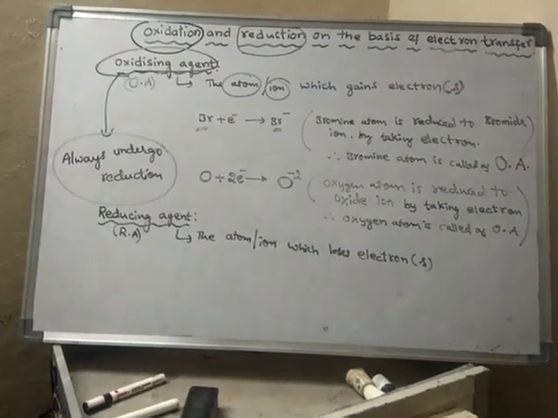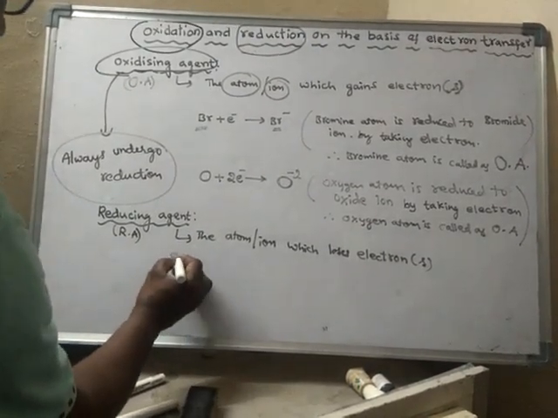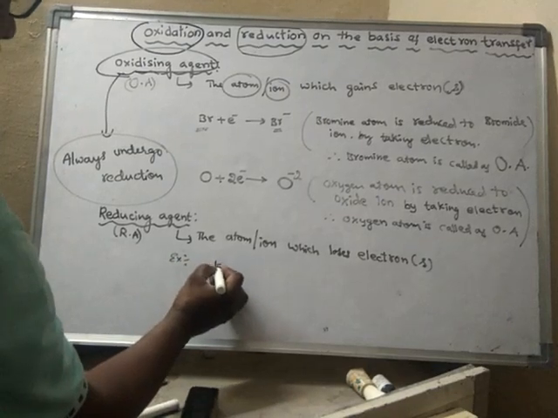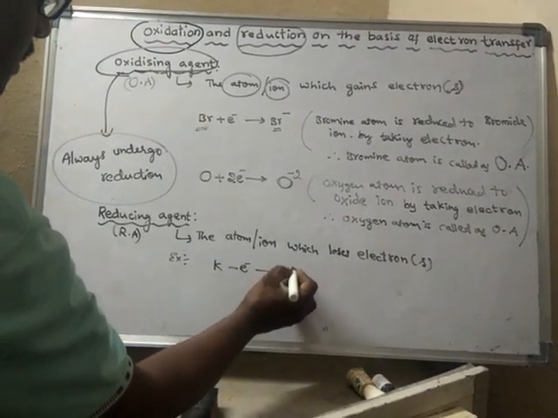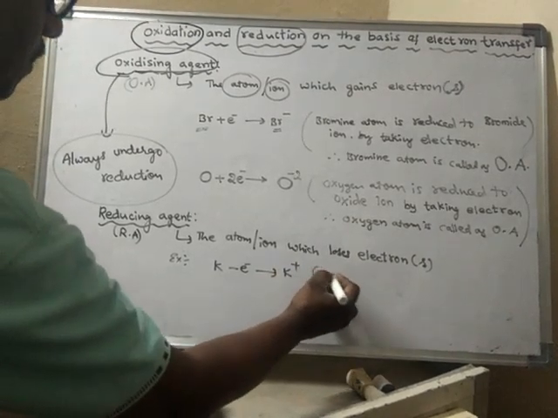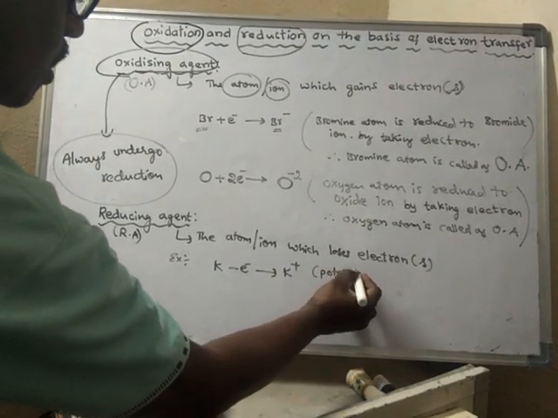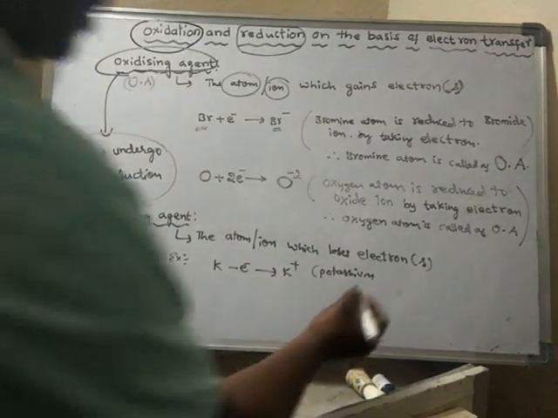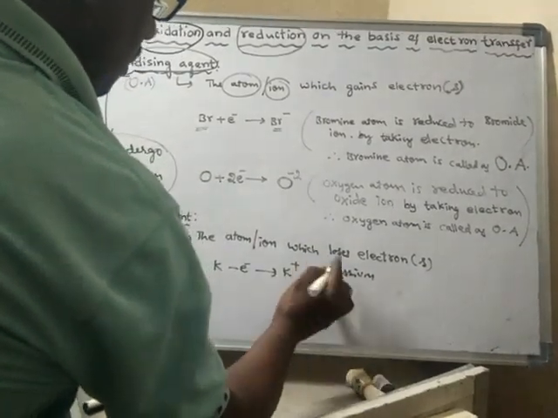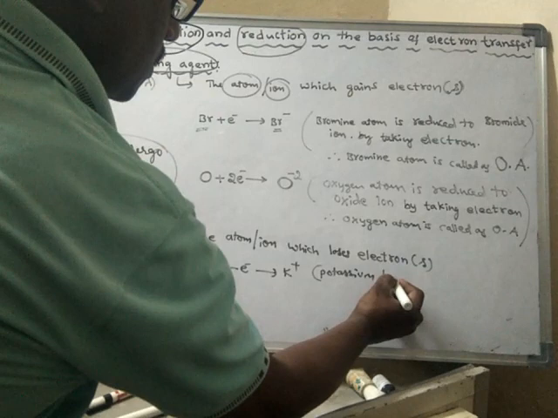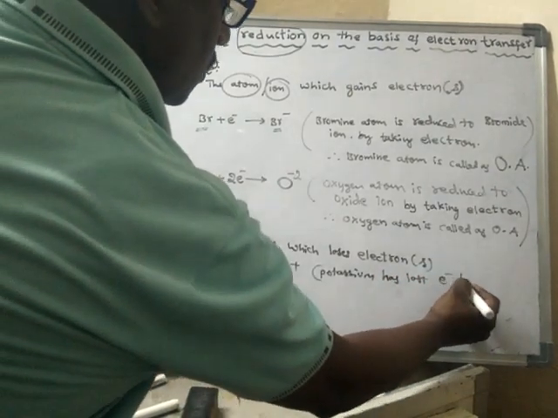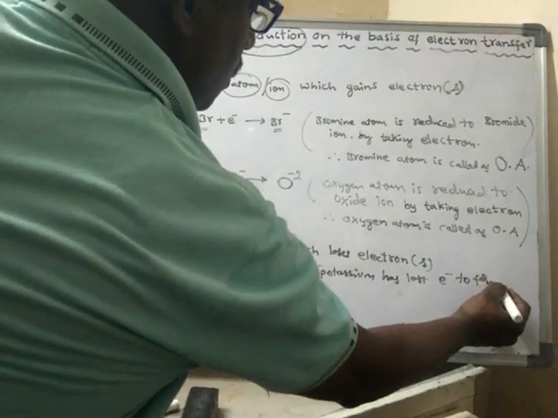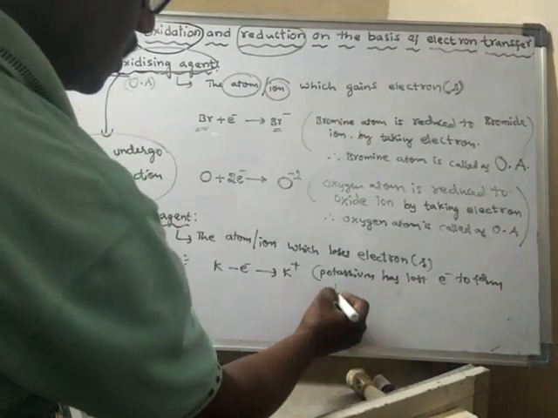For example, take potassium atom. It loses electron to form K plus. That means potassium has lost electron to form potassium ion.